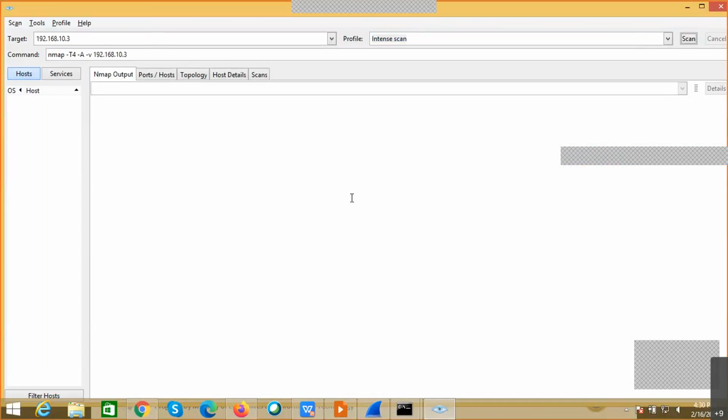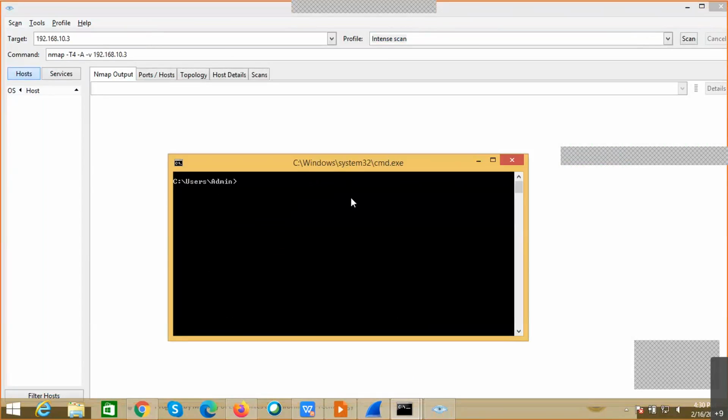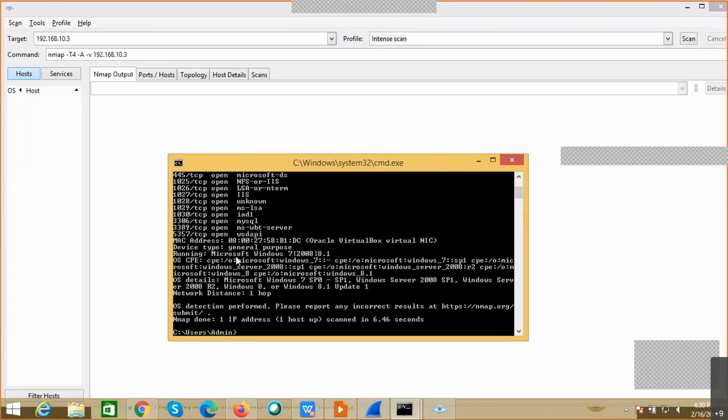It will also give the kind of operating system details. There are commands for it in the command line also. Now let's say I type nmap -O and give the IP address, okay. This is one switch which is used to know the operating system on the destination machine. Now you can see the operating system running on the destination is Microsoft Windows. It may be 7 or 2008 or 8.1. It will not give complete assurance, but it will say that there may be chances that it is any one of the versions. It may be Windows 7, 2008, or Windows 8.1.